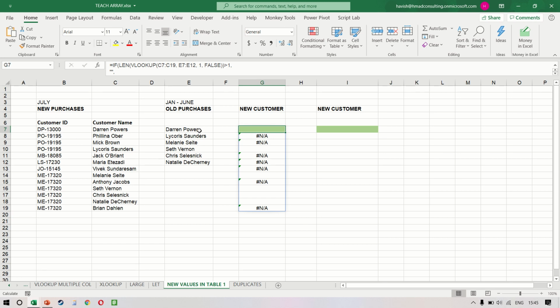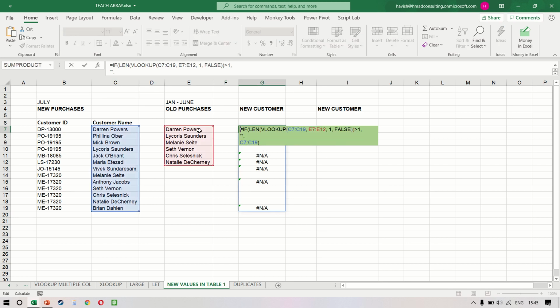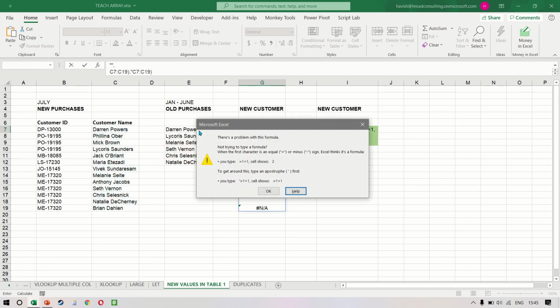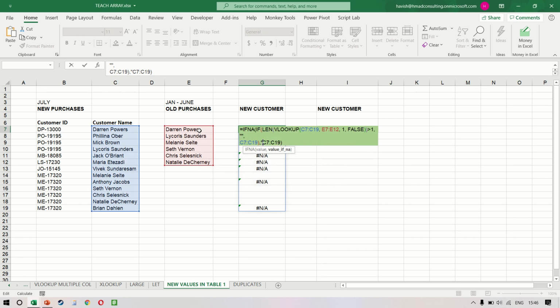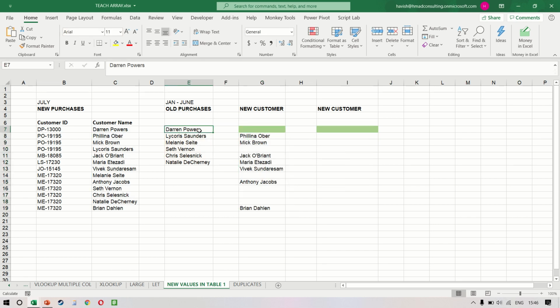Now obviously you don't want to show this as an NA, you want to see the actual name. Since we want to see the actual name, we can say that if the value is NA, then my result should be the same result, C7:C19. And once we do that, you would notice that from the original data, only those names have been highlighted who have not purchased from us in the past. Now we also want to filter this data, right? Because all the blank cells should go away.